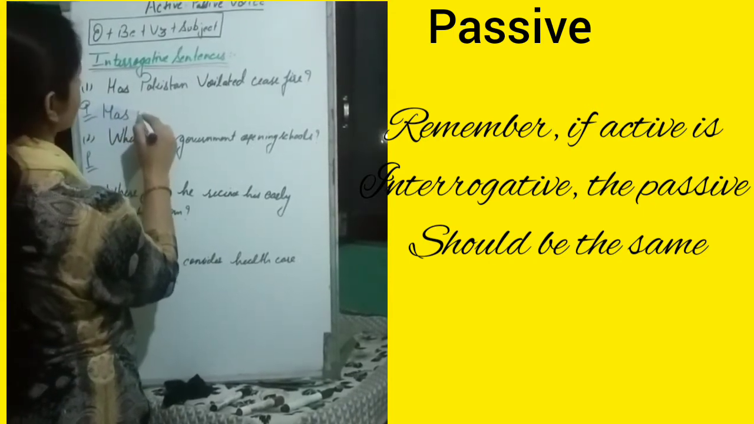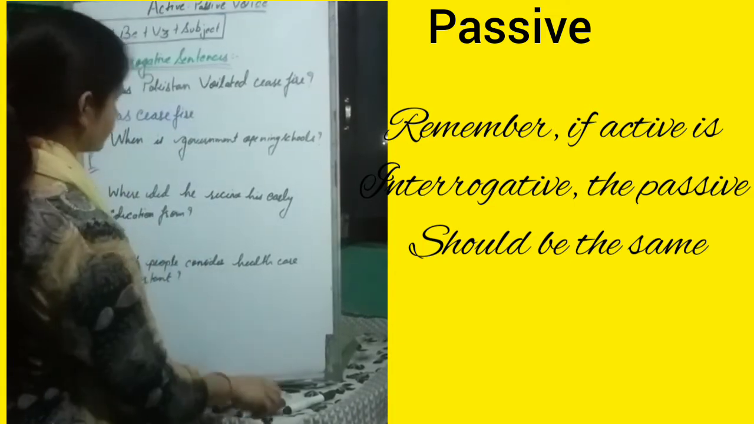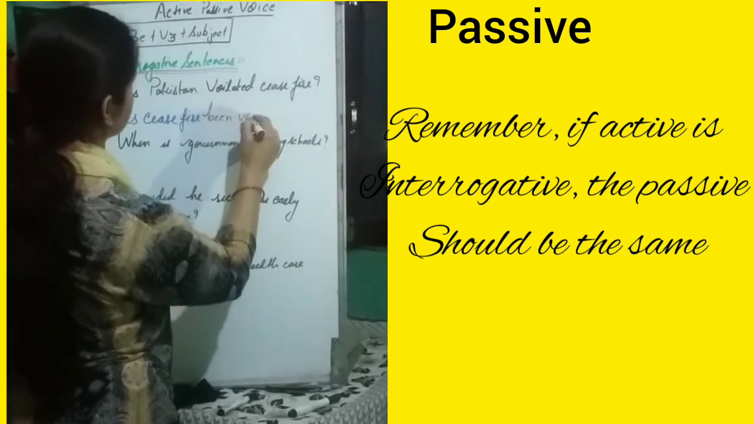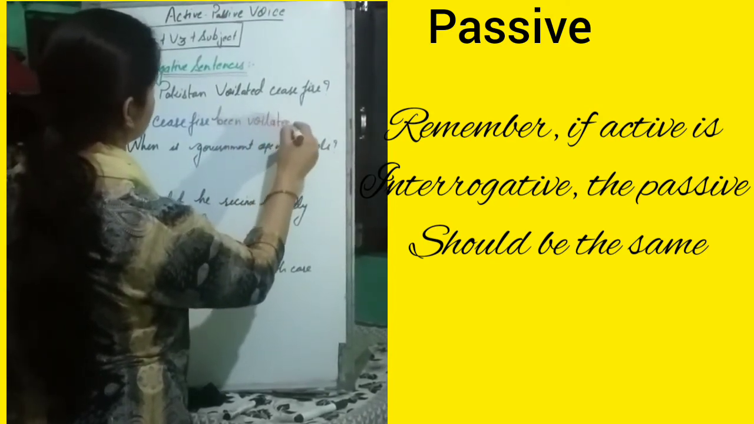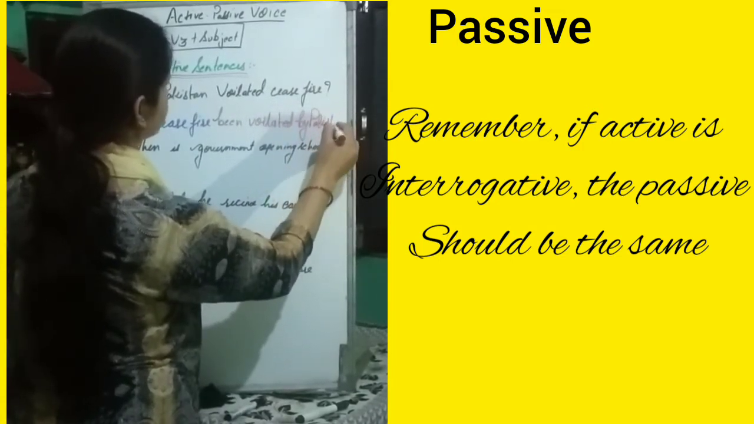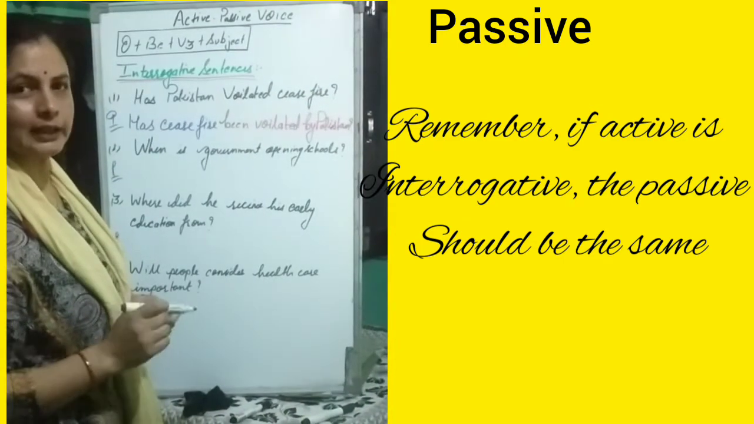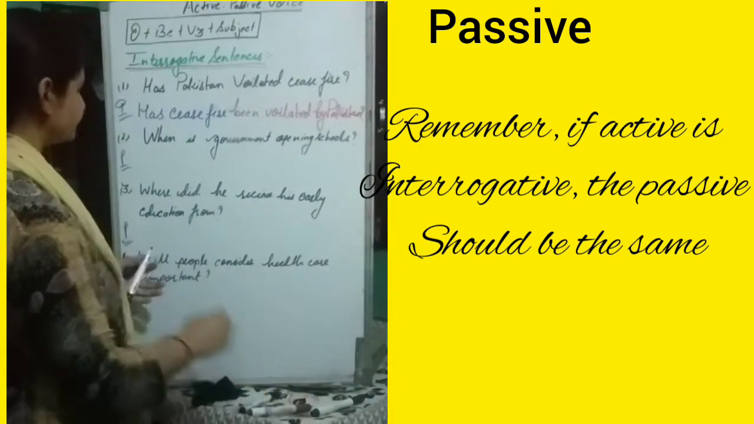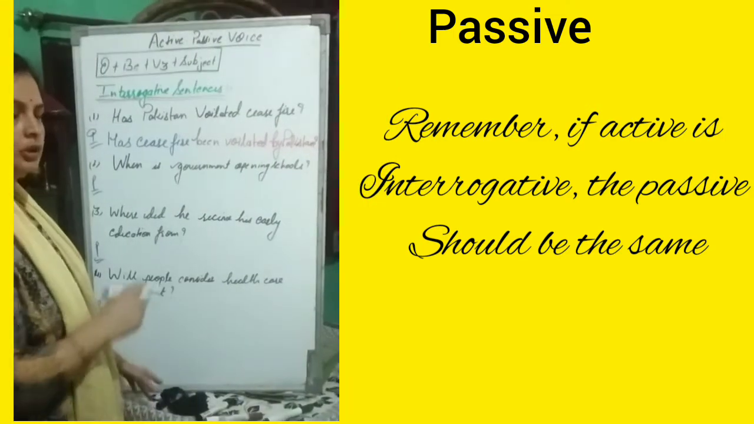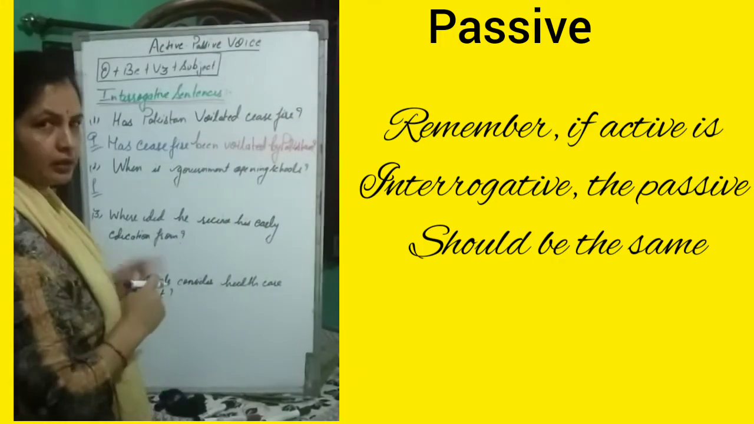Has ceasefire been violated by Pakistan? Again you have to use the interrogative mark at the end. Then the second: when is government opening schools? Now the passive form of this second sentence.